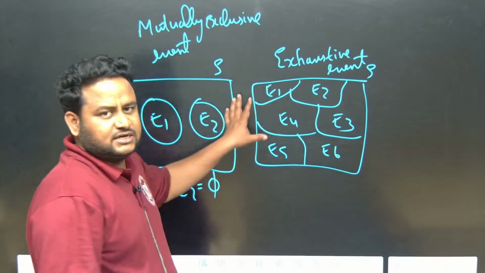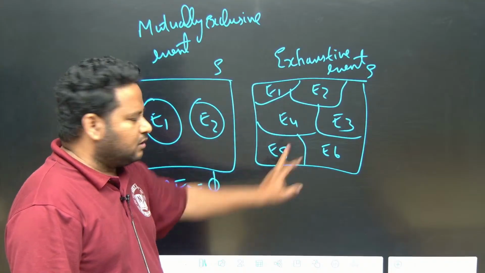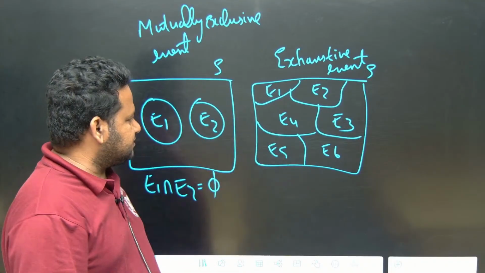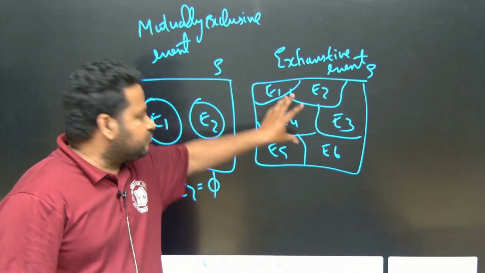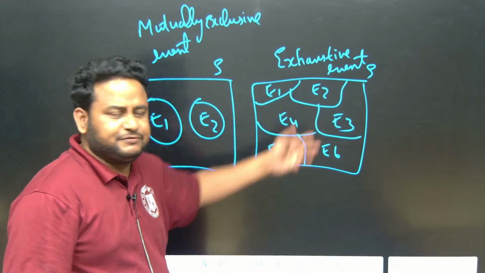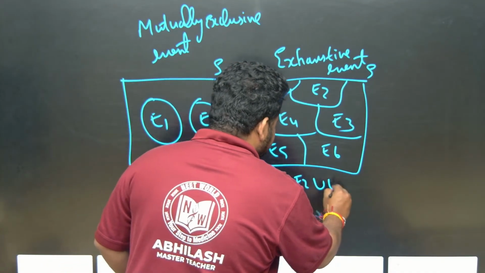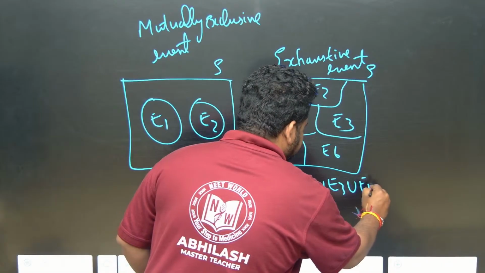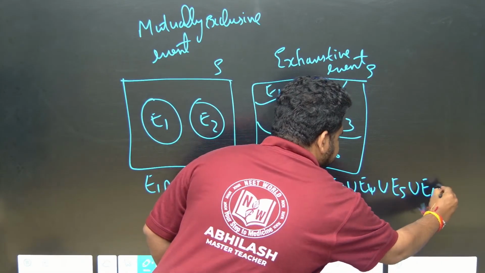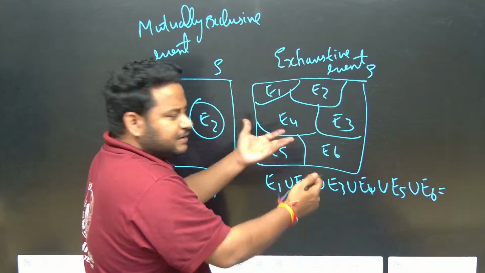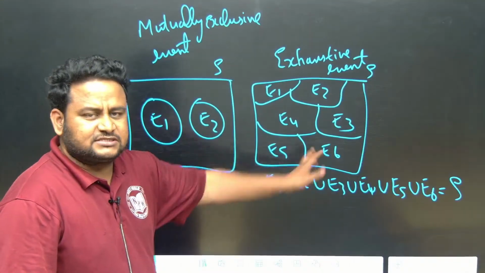If you add all these events, that is the union E1 ∪ E2 ∪ E3 ∪ E4 ∪ E5 ∪ E6, you get nothing but the sample space.